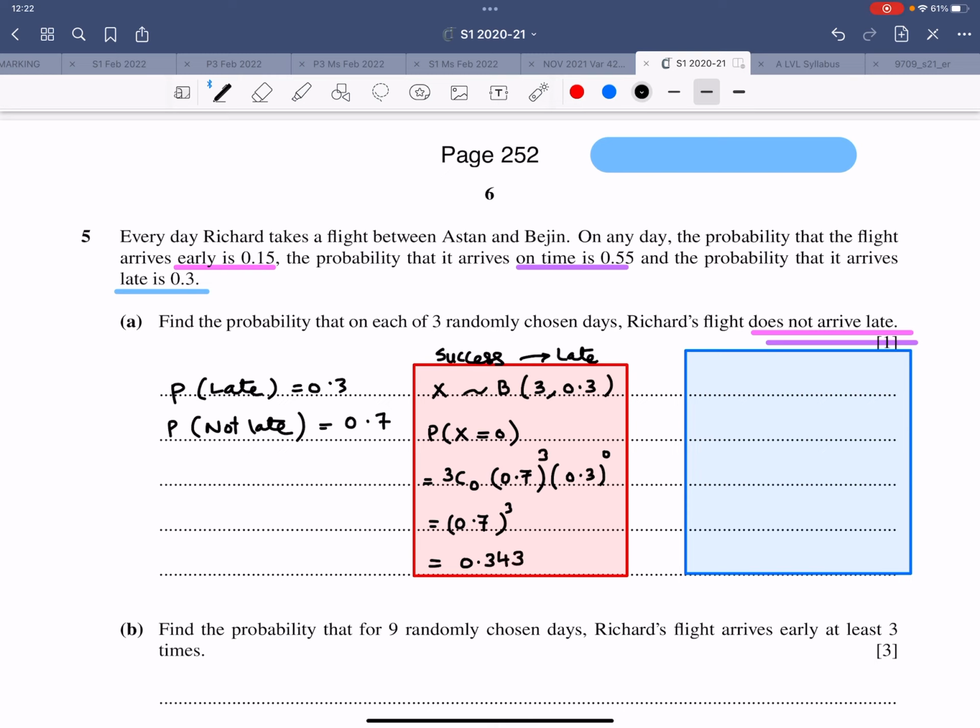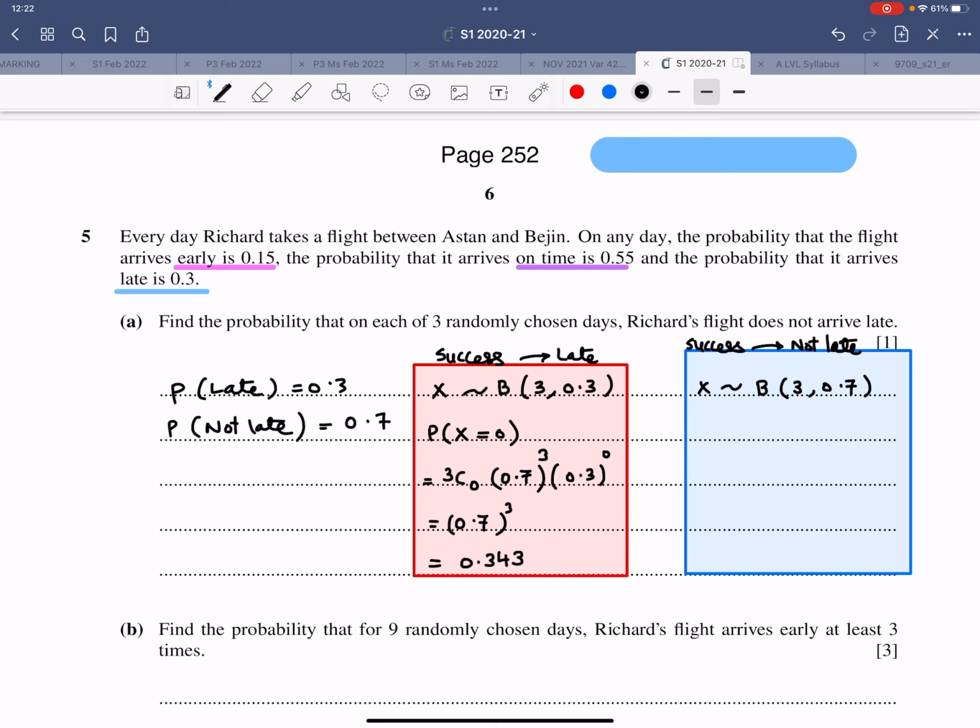If my success is not late, so therefore X follows a binomial distribution 3, 0.7. And not late is success. So all 3 days he is not late.